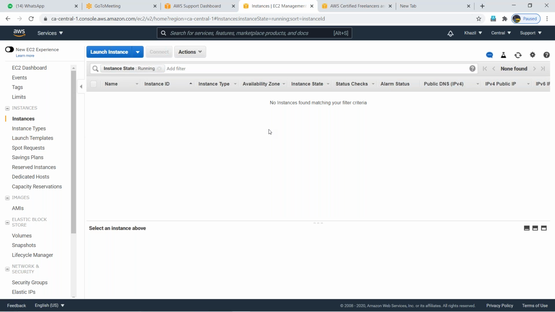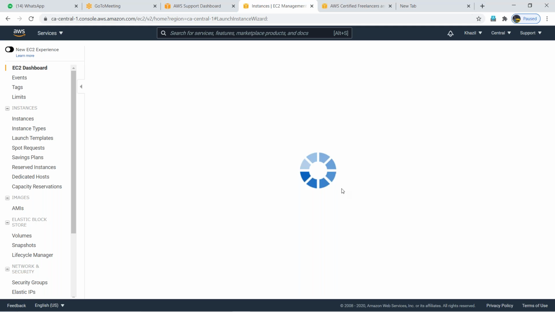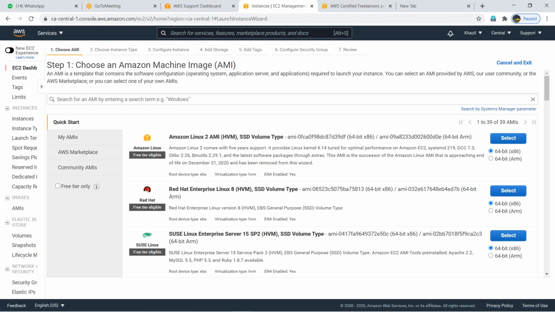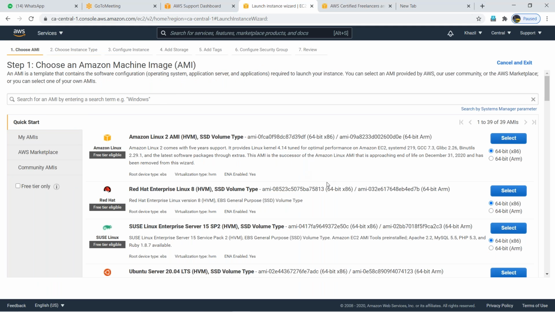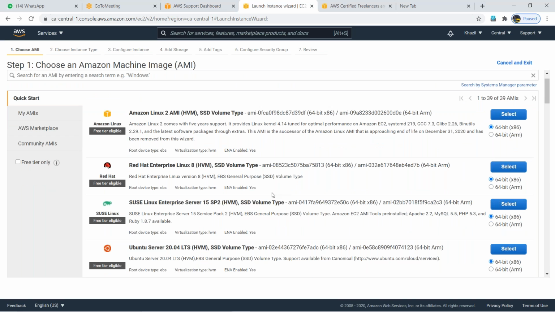Where is it? No. The launch instance option is there, right? Left-hand side, blue color. Oh, okay. I'm above, sorry. Yeah, I'm sorry. Got it. No problem. Initial classes will be like this only, but no problem. But you have to improve. You have to make more practice, guys.